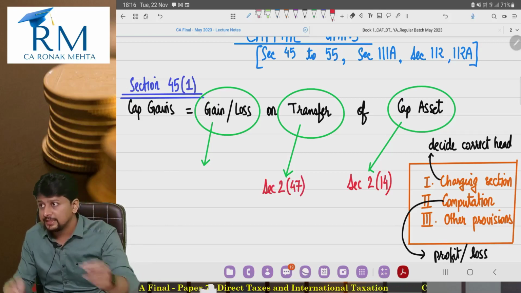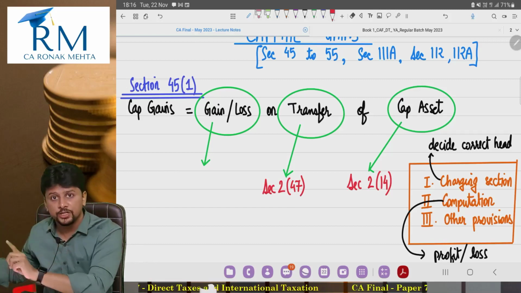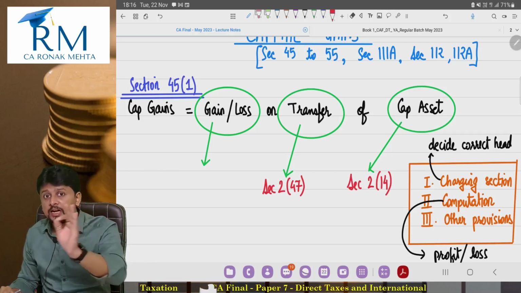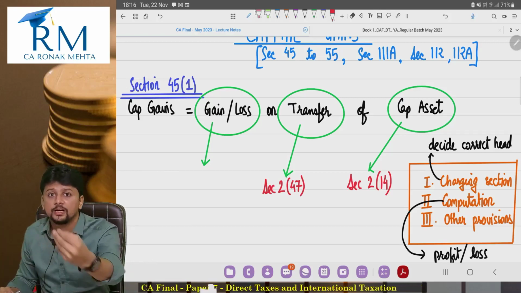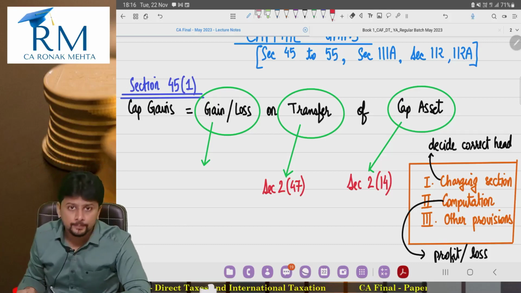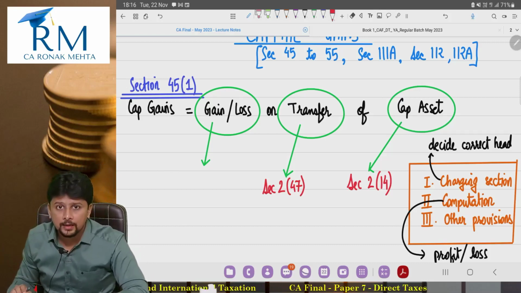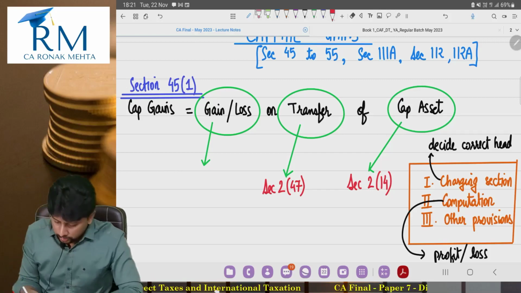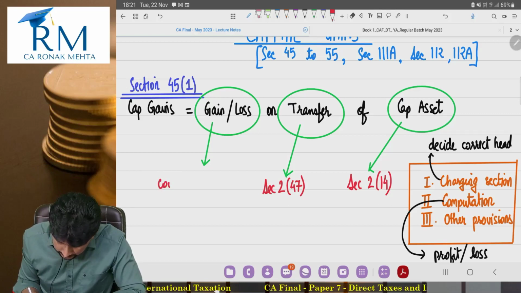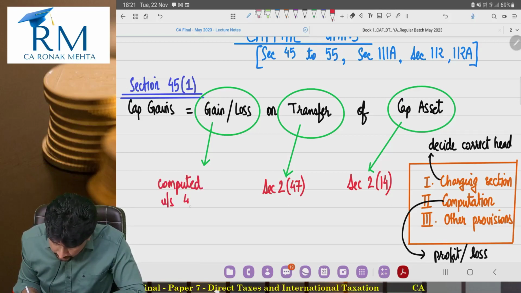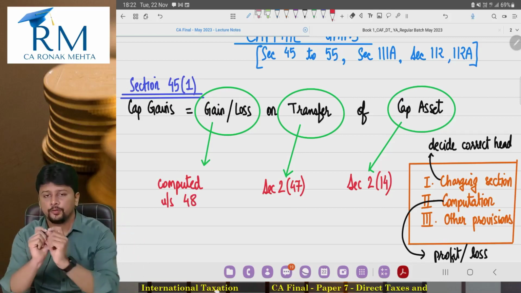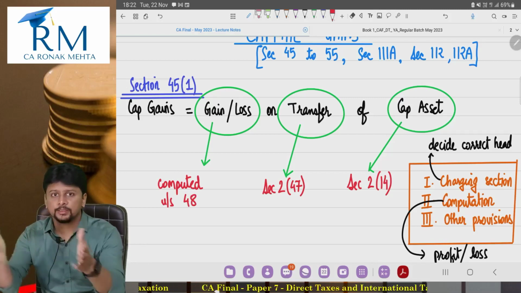If there is a capital asset which fits in the definition 2(14), and what I have done is a transfer of that capital asset, as it fits in 2(47), then I have a gain or a loss, and this gain or loss will be computed using section 48. So actually charging section 45(1) leads us to three other sections.